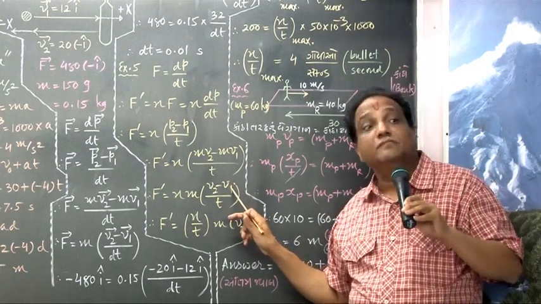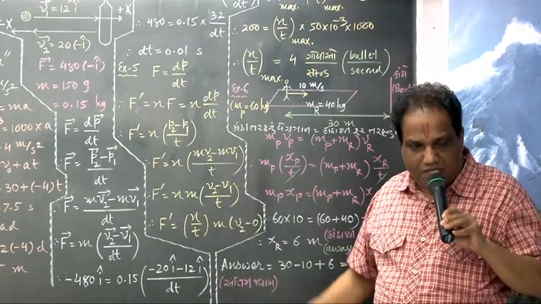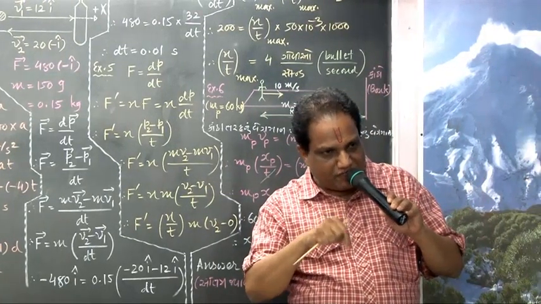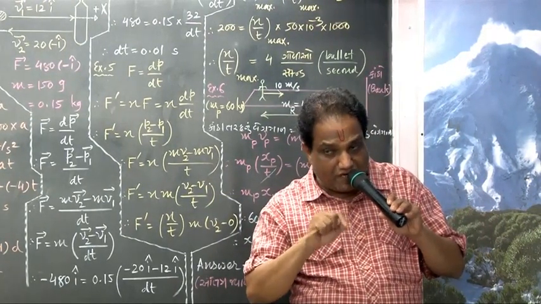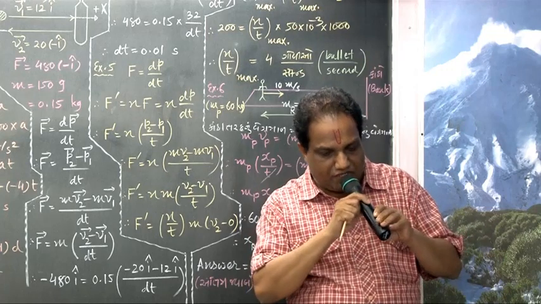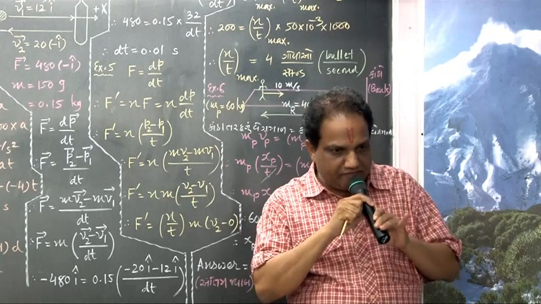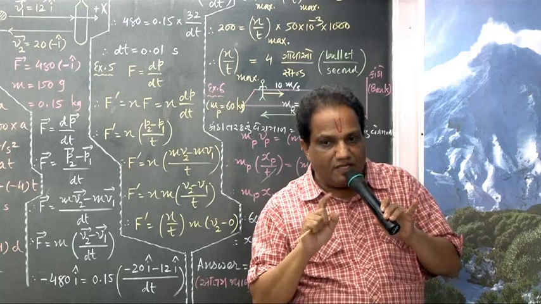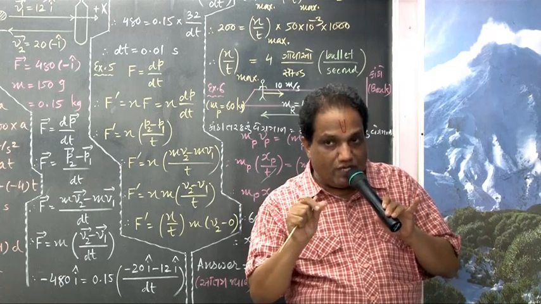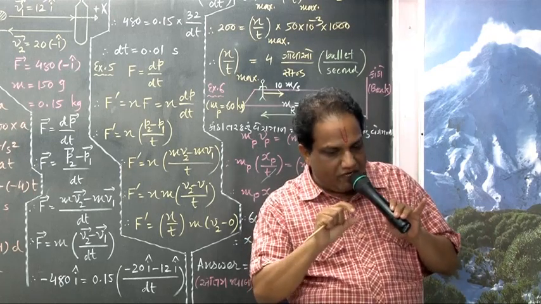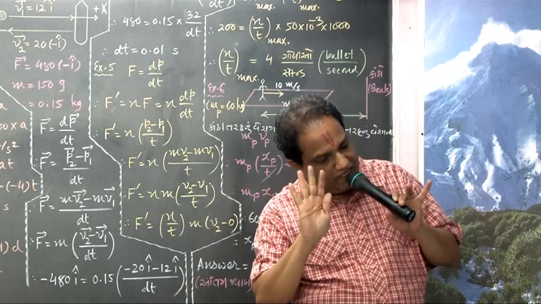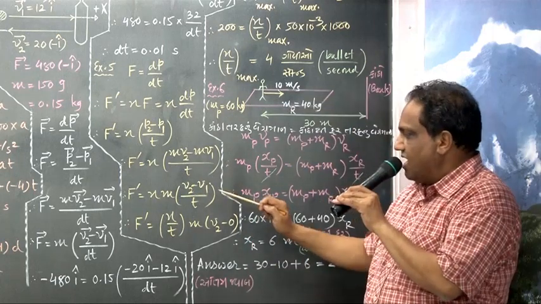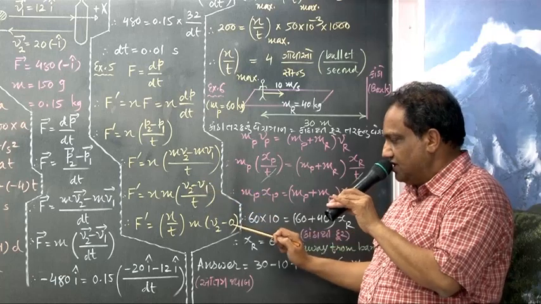What is V1? Initial velocity of a bullet. Before the bullet was fired, it was there in the gun or in the rifle. What is given to you? It was a rifle, the automatic rifle. It was there in the rifle at rest. That's why, look here, this initial velocity is 0.